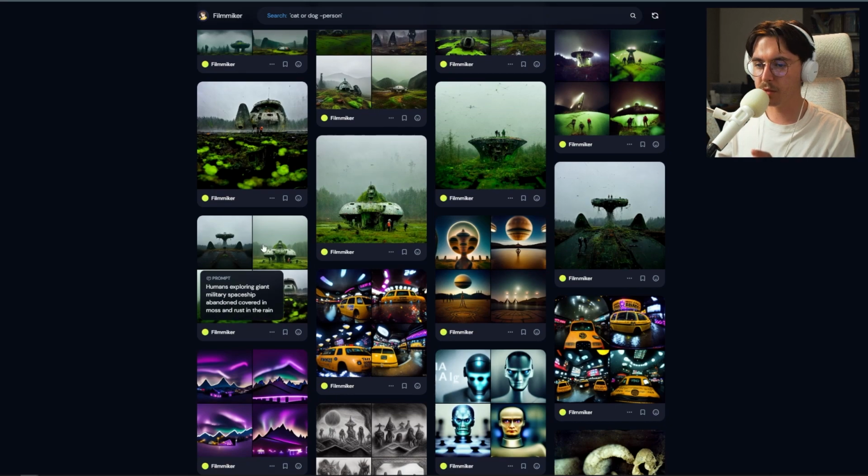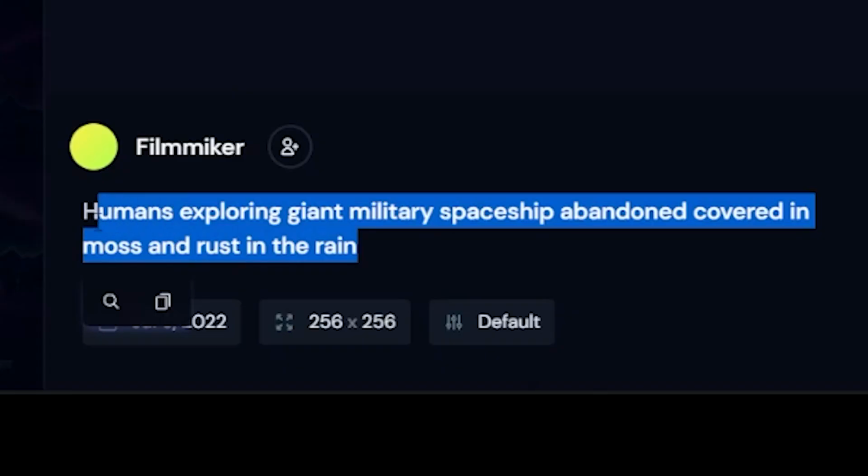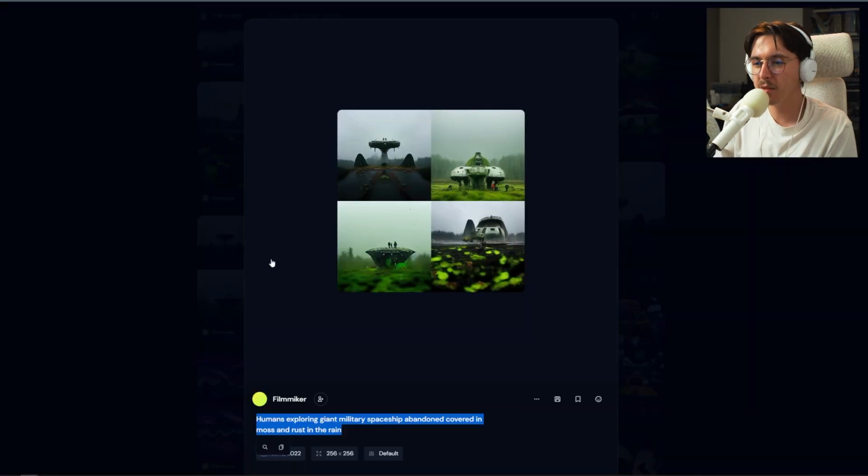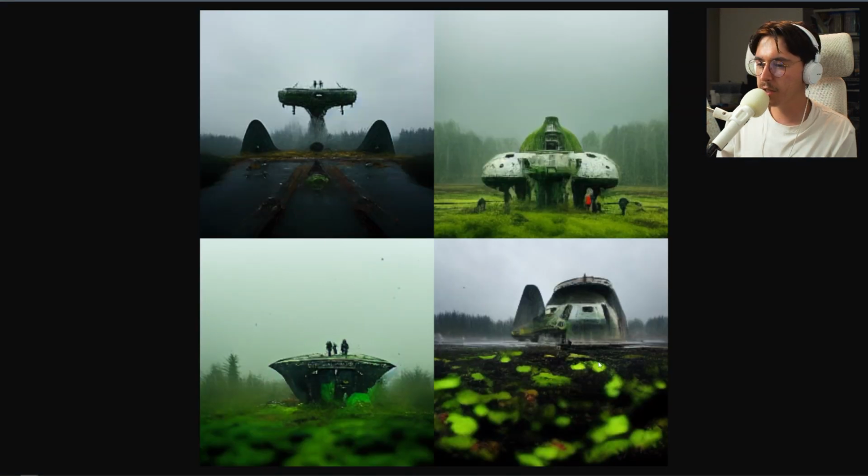I decided to make it a little bit more simple. I did this prompt. Humans exploring giant military spaceship, abandoned, covered in moss and rust in the rain. And I think this one turned out super, super cool. Check this out. And you can even see it picked up the subjects. And this was from a very not very descriptive prompt. I didn't really have a whole lot to go on, and it kind of just figured it out, which was really cool. So I mean, these all look super dope.